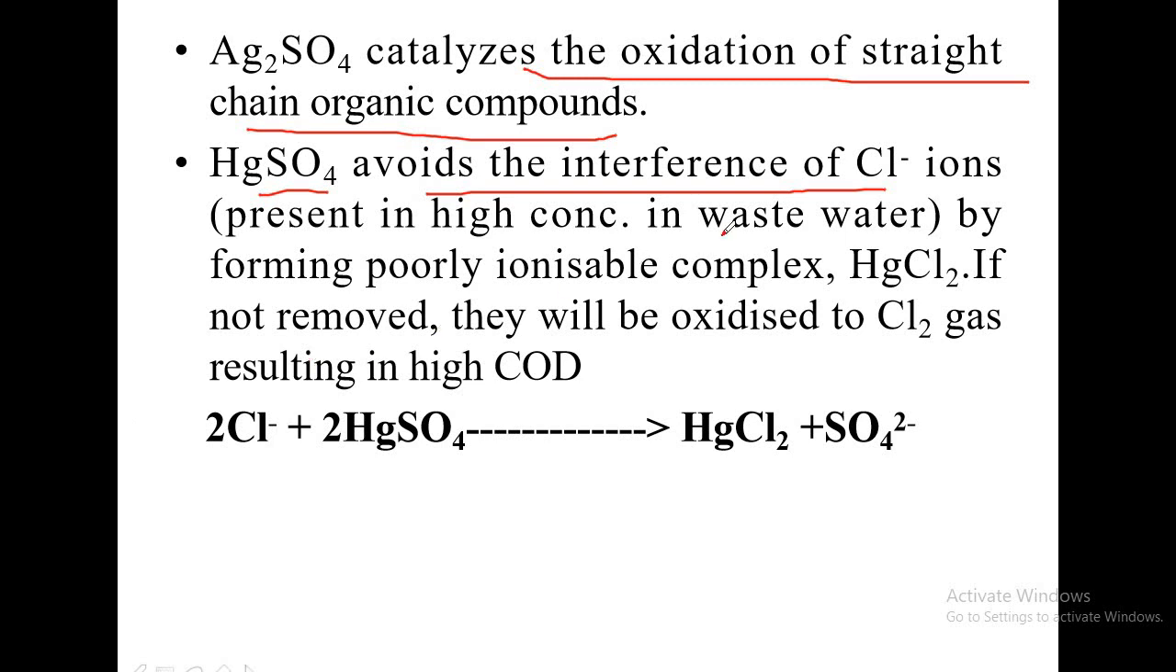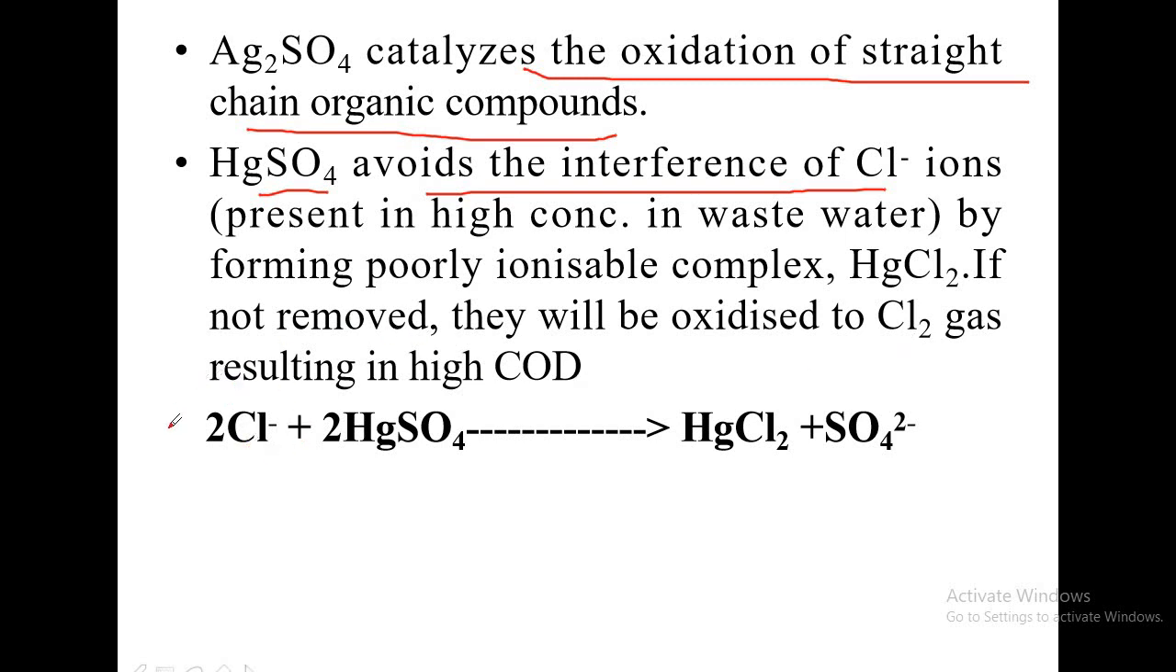How is it? That is because these chloride ions, being more in number, will get oxidized to chlorine gas in the presence of the oxidizing agent. We have acidified potassium dichromate, a powerful oxidizing agent, that is added to oxidize the organic load. But if chloride ions are there in large number, even chloride ions get oxidized to chlorine gas in the presence of potassium dichromate, and hence a high COD value is obtained, and that leads to erroneous results.